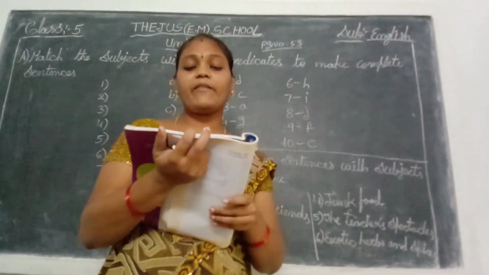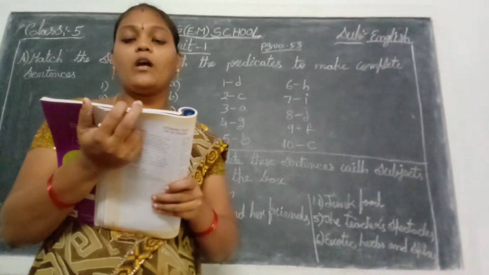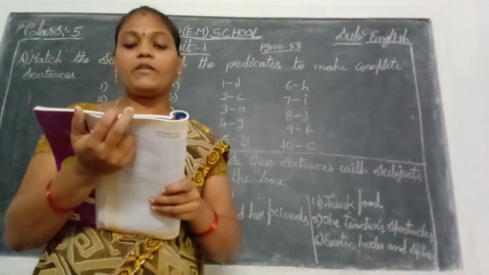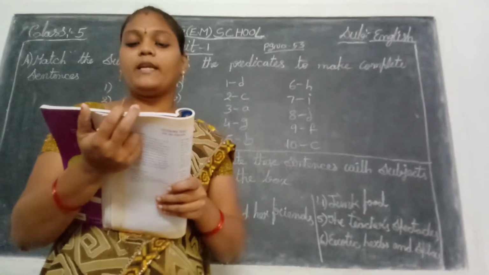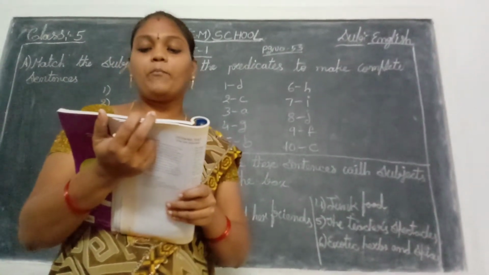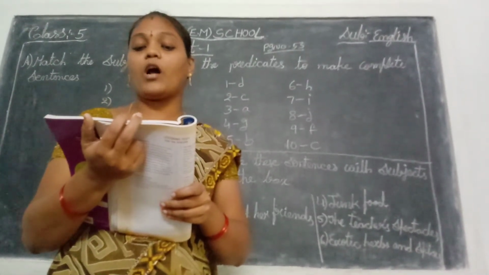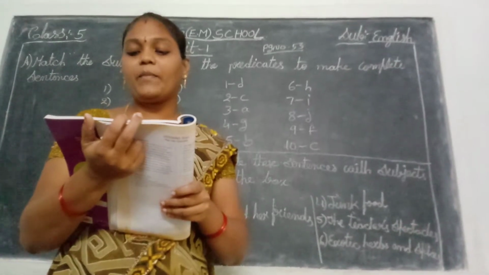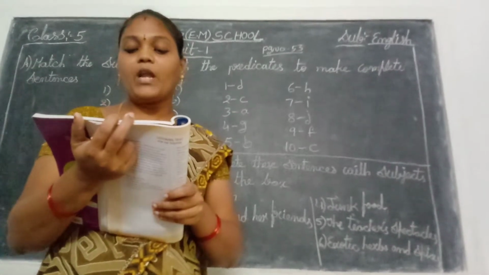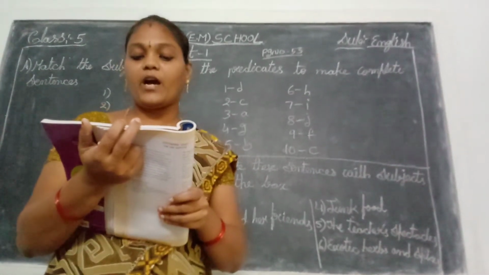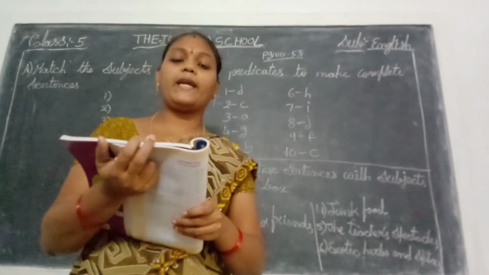What are the predicates given here? A, had melted by the time we reached home. B, run on the beach every morning. C, was built by the Mughal Emperor Shah Jahan. D, is my favorite. E, plays cricket with me every Sunday. F, are what Jaya likes best of all. G, carries its baby in its pouch. H, is the capital of both Haryana and Punjab. I, is the national bird of India. J, were full of praise for the excellent snacks and food. Okay, these are the predicates.